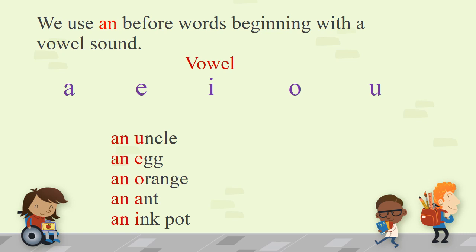We use an before words beginning with a vowel sound. Now children, you all know what are vowels. In your English alphabet, the letters A, E, I, O, U, they are vowels. So we use an with the words beginning with vowel sound. An uncle, an egg, an orange, an ant, an ink pot.